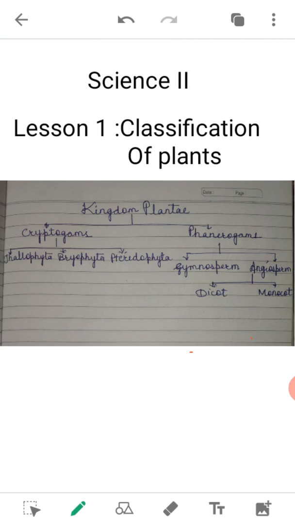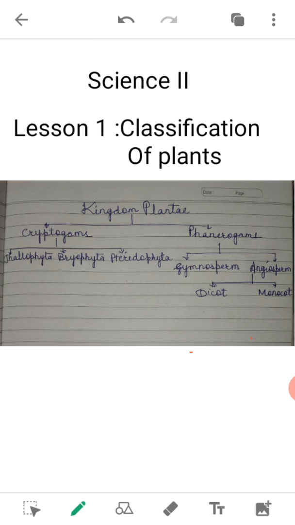Instead of leaves, they have a leaf-like structure. They reproduce with the help of spores. There is a capsule, and when this capsule matures, it ruptures and the spores get spread, and if these spores get a favorable condition, a new plant can grow from the spore.